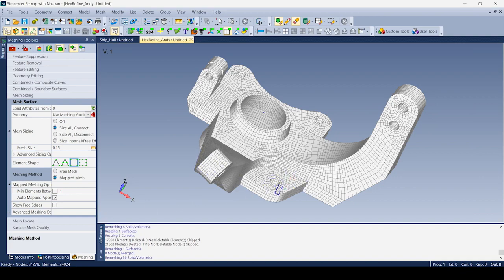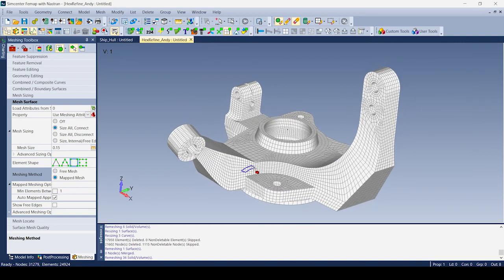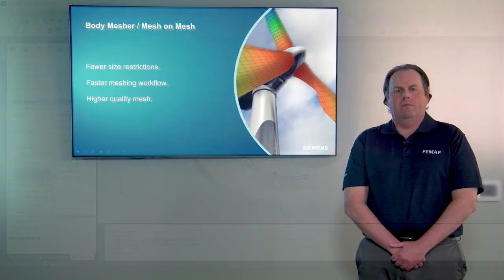And that's what's new for mesh size propagation in FEMAP 2021.